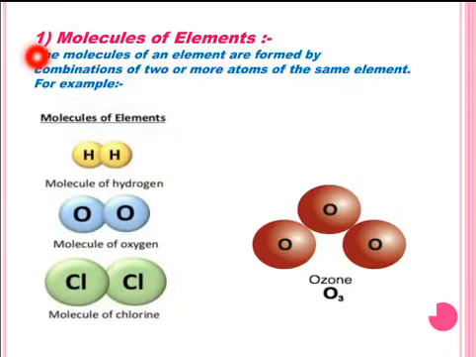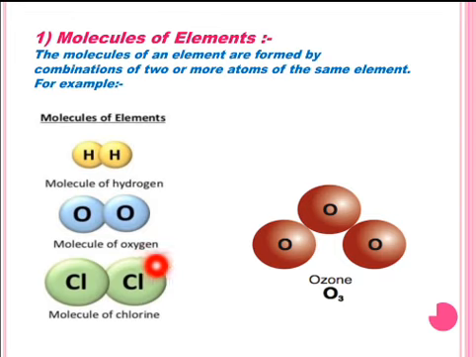Now, see first the molecules of elements. The molecules of an element are formed by the combination of two or more atoms of the same element. So students, see in this picture, two atoms of hydrogen chemically bond to form an H2 molecule. Two atoms of oxygen chemically bond to form an O2 molecule.